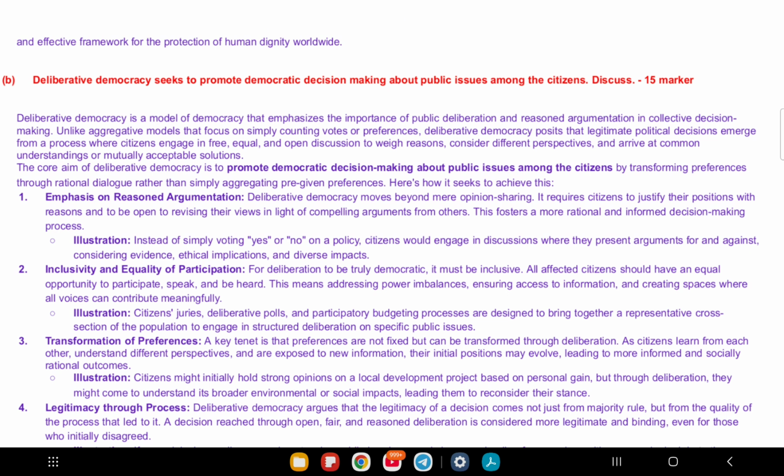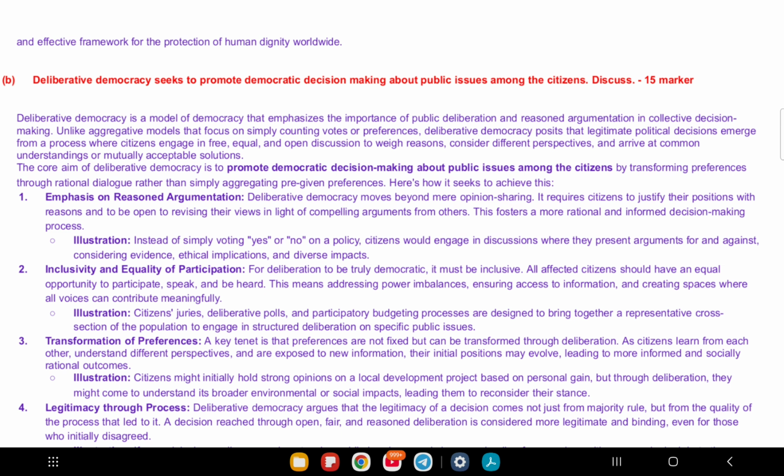This is about citizens discussing and deciding together, not just voting. Let's see how it works. So first is reasoned discussion. It's not about shouting your opinion, it's about giving reasons and listening to others. For example, in a town meeting, people debate a new park's location with facts and logic, not just emotions.